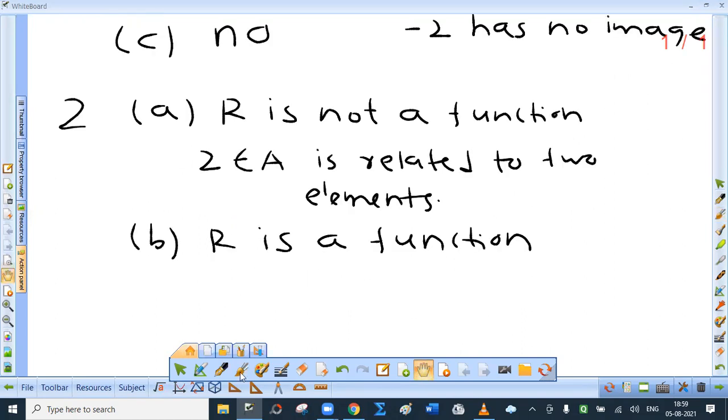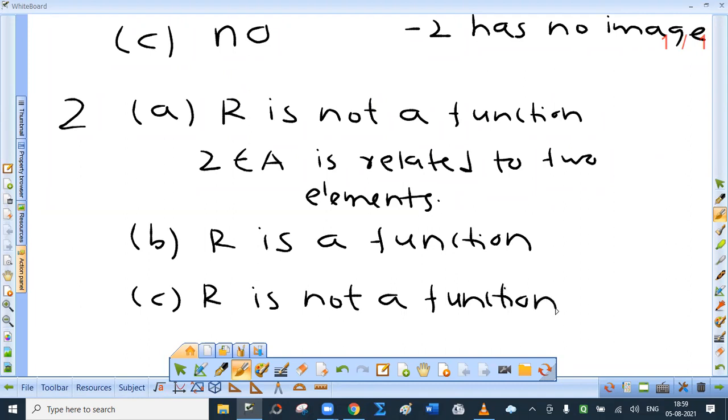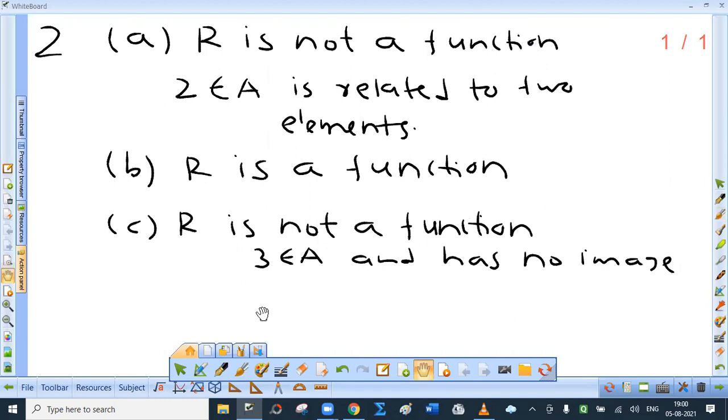Now, what about the third? R is not a function. What is the reason for that? Yes, for the third, see, 3 belongs to A and has no association, or I can just say has no image, if you want to write this in short.